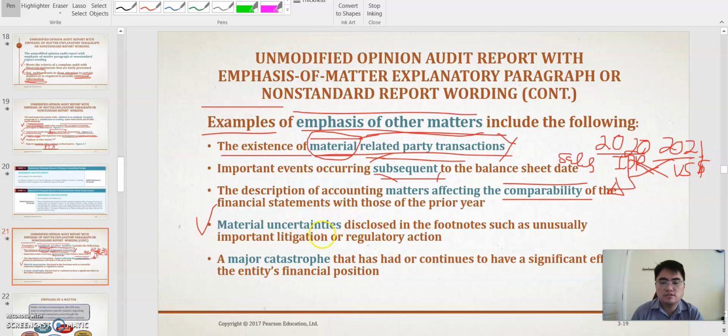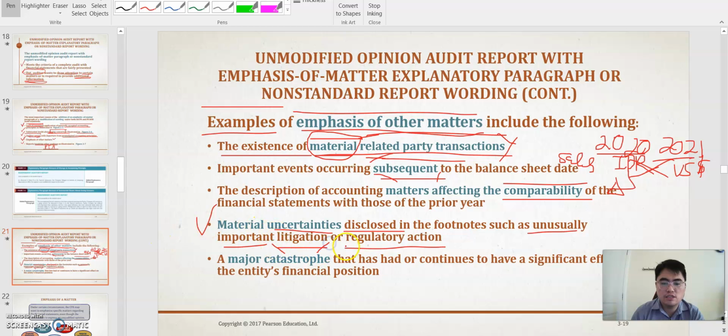Material uncertainties, as discussed in the footnotes, such as unusual important litigation and regulatory action. So in this part, there are some cases affected by litigation matters or a regulatory action that has to be in the opinion.